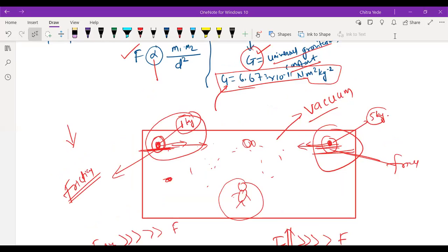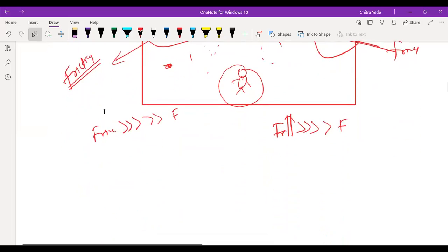Priyanshu, you got the question? Sir, I got it. Even in vacuum the gravitational force is going to work, and due to that gravitational force, if an object is kept on the surface, it will create friction, and the magnitude of the friction force is very, very high as compared to the gravitational force working between these two objects. That's why they seem stationary. Okay, understood.